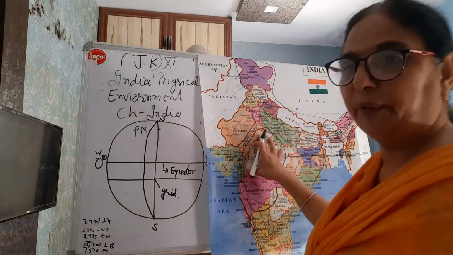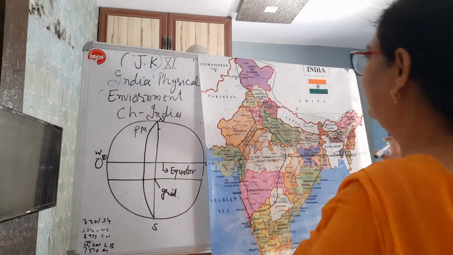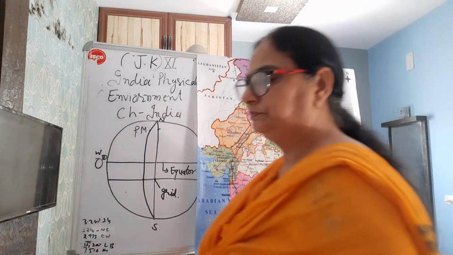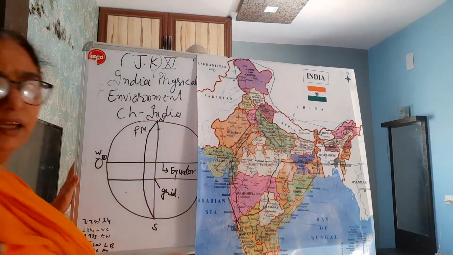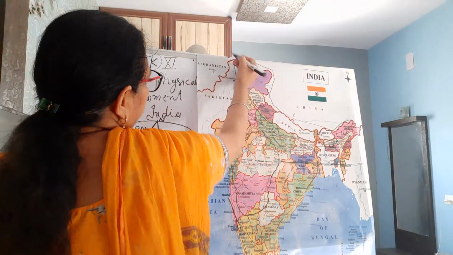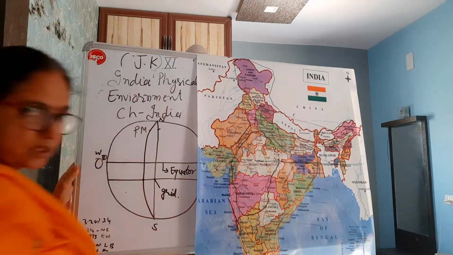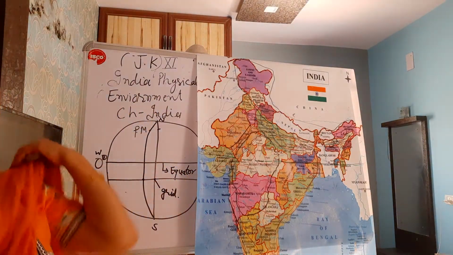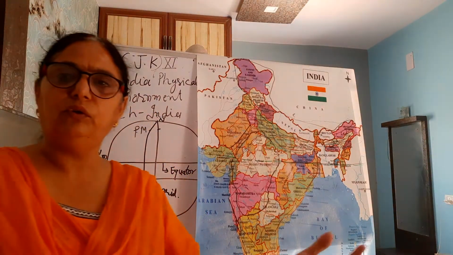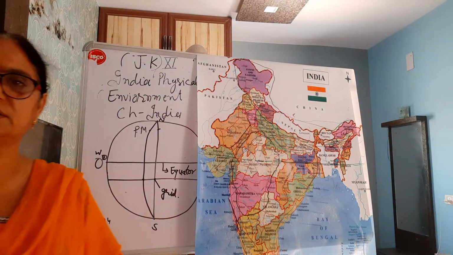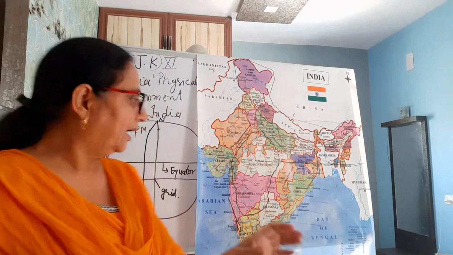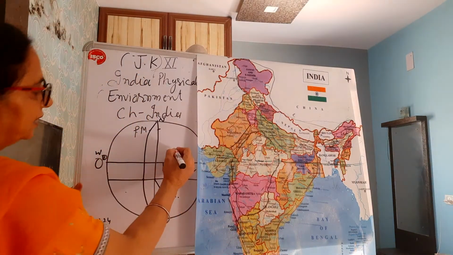Now I have picked India out, and we have to see its location wise. Like we have seen, India is a vast country, right? This is the northernmost part of India, this is the southernmost part of India, but you have to take care when you tell its latitudinal and longitudinal degrees, you have to use the world standards. Whatsoever degrees have been given on the world map, because India is located somewhere here.